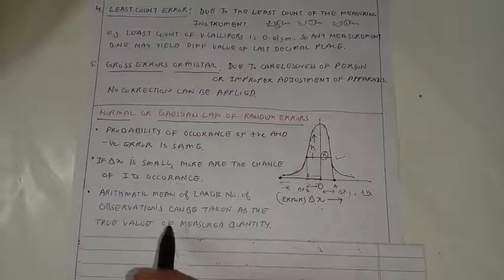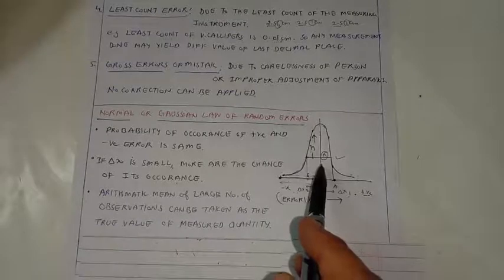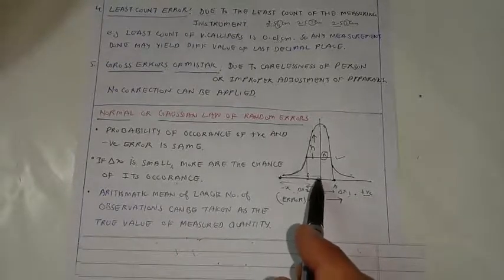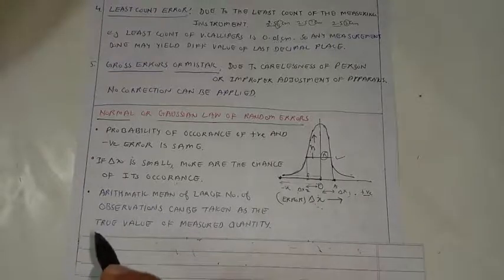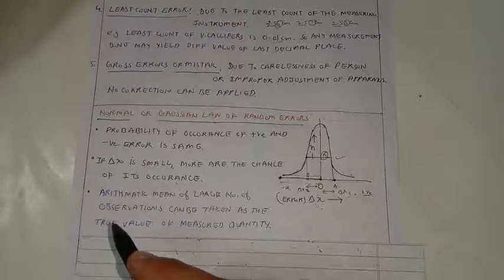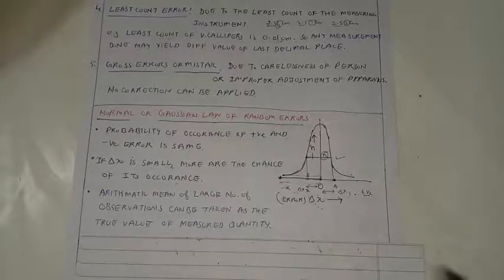So we have seen from this law that as the value of delta x decreases, error decreases, greater are the chances that these types of errors will be present in our measurement. So that's why when we perform a particular experiment, we try to repeat the same experiment again and again. We try to obtain the result of the same physical quantity again and again, because due to any error which we have just studied, our values are going to differ slightly.